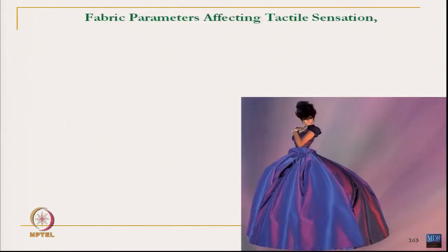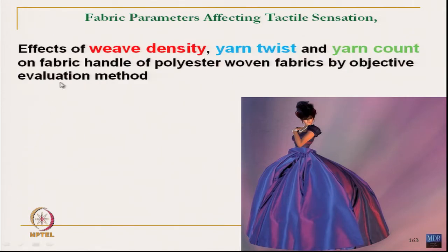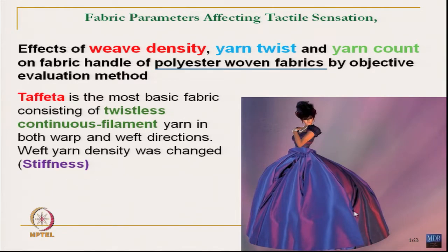So, we mentioned in the last class that this study talks about the density of yarn, so weave density, yarn twist and yarn count. And here only polyester filament has been used, continuous filament and woven fabric. So, these are all the fabrics related to the polyester continuous filament woven fabric.